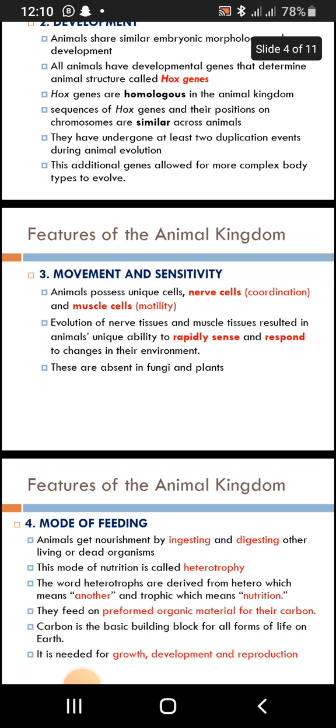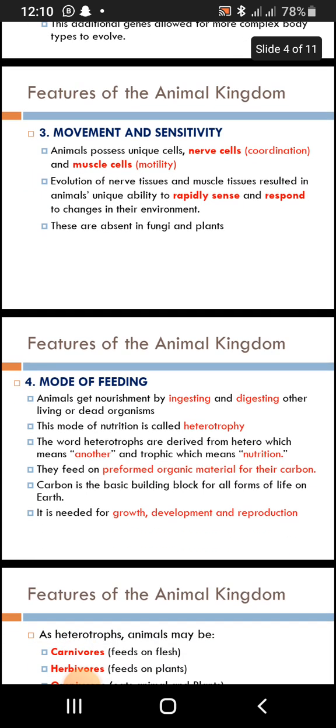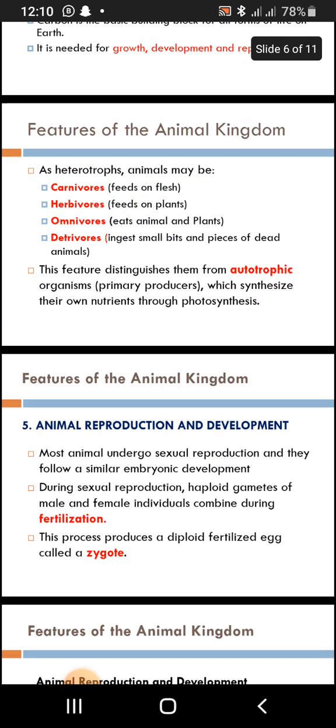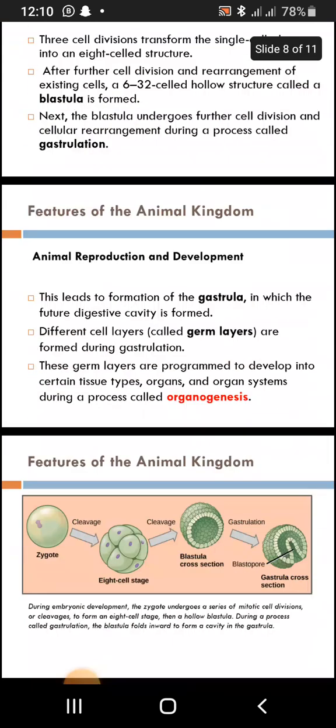We also talked about their movement and sensitivity. They have nerve cells. You are going to talk about cephalization, which is the formation of the upper part, like the brain. We went through cephalization, especially in the phyla Chordata and Echinodermata, the latest ones, which are good in that. You also need to know animal reproduction, the process, and the diagram.